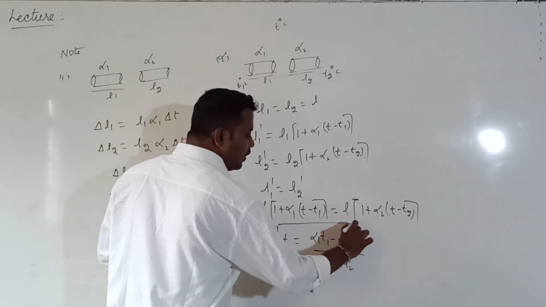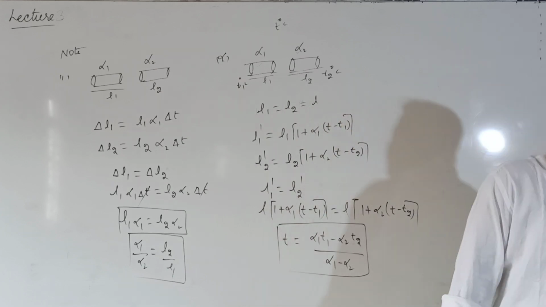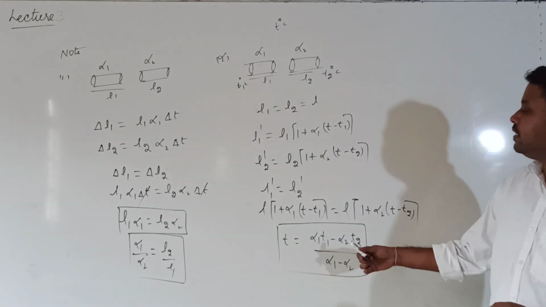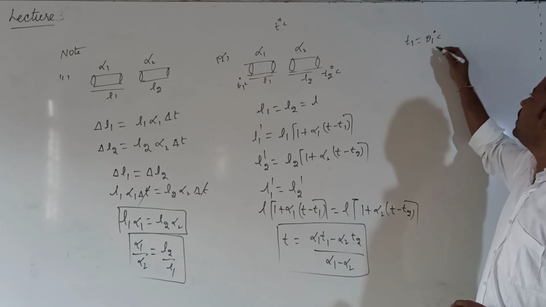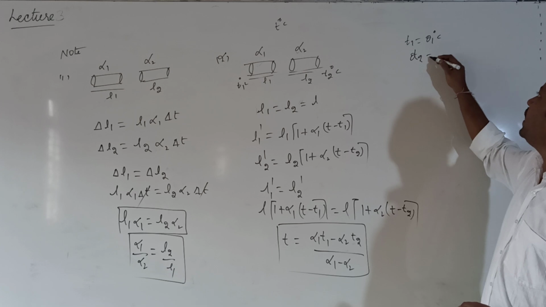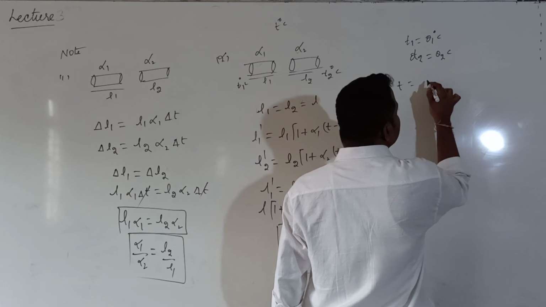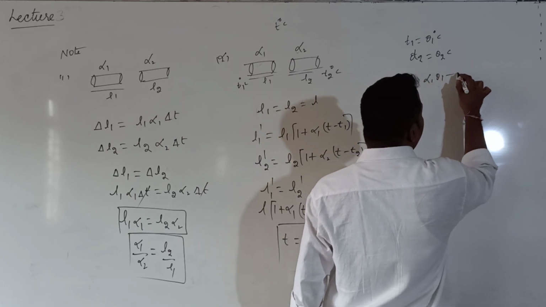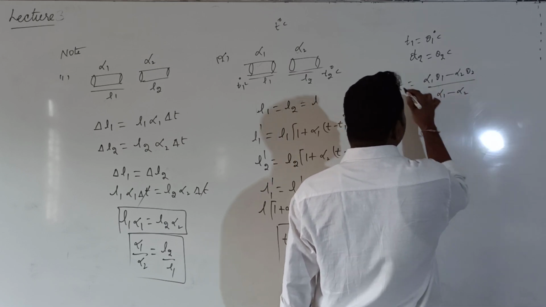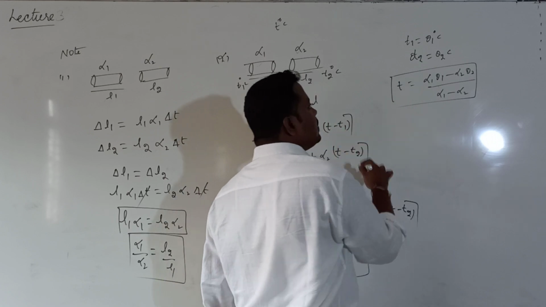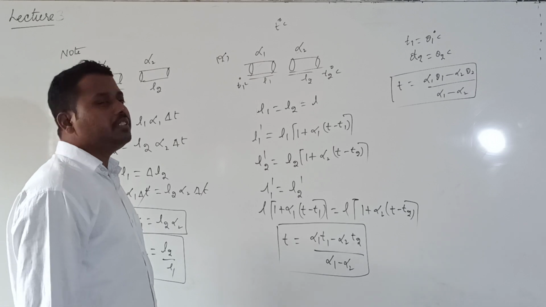So this is the formula for the final temperature, the common temperature at which the final length of both the rods is again the same. Instead of T1 and T2, if they give T1 equal to theta 1 degrees Celsius and T2 equal to theta 2 degrees Celsius, then the formula for T is alpha 1 into theta 1 minus alpha 2 into theta 2 divided by alpha 1 minus alpha 2. So this is the common temperature at which their final length values are also the same.